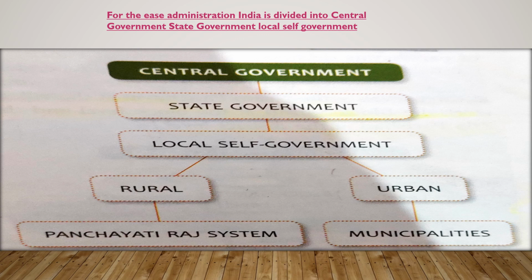And the urban area, what is the difference between a rural area and an urban area? A rural area is an area which is not developed much. An urban area is an area which is developing or developed, and the population is also higher than the rural area. In that kind of area, the local self-government is known as municipalities. Municipalities are again divided into municipal corporations, nagar panchayats, etc., that we will learn in another video.